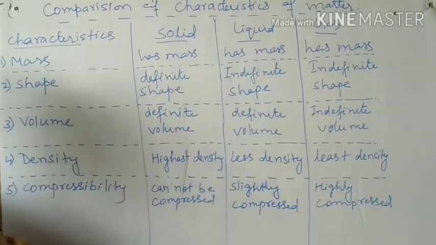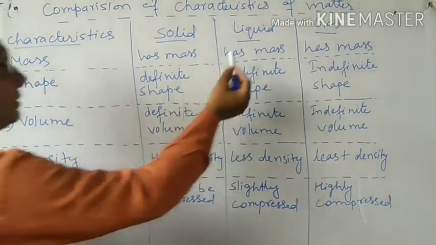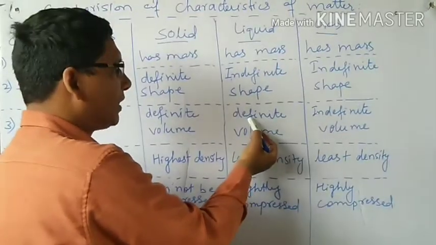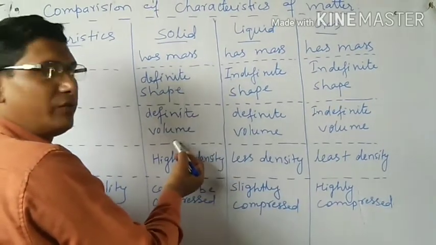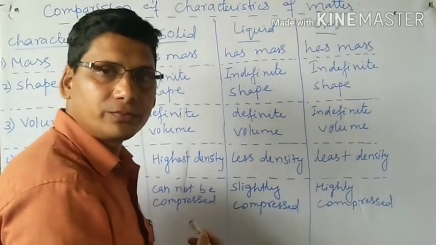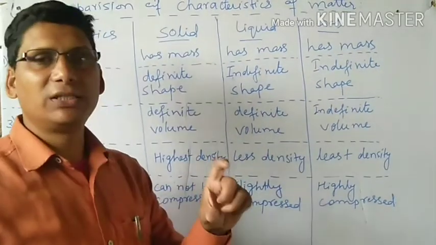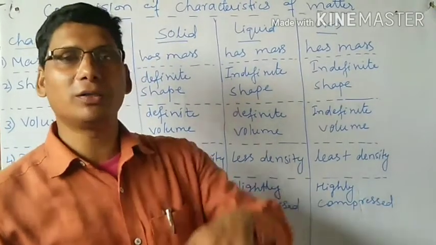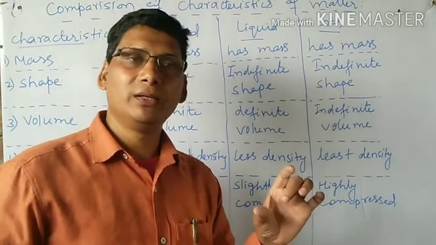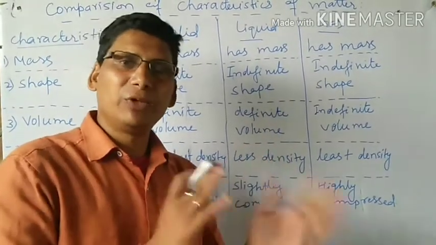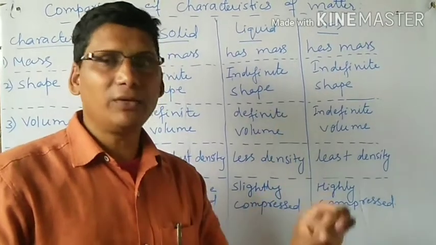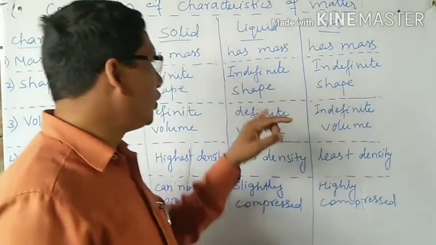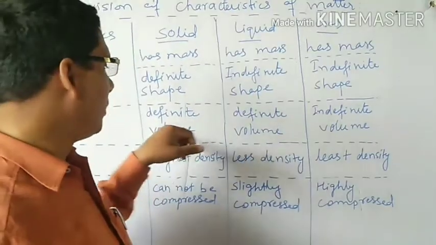Solid has definite volume. Liquid also has definite volume. How? Suppose you take 1 liter of water in a jug, it will remain 1 liter. If you pour the same 1 liter of water into a bottle, then also the volume of water will remain the same. Though its shape will change, the volume will not change. The same 1 liter, if you pour in a pan, it will remain 1 liter only. So volume of liquid is fixed. Volume of solid is fixed.